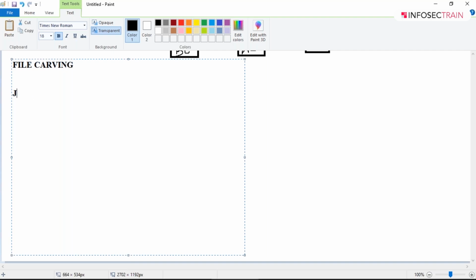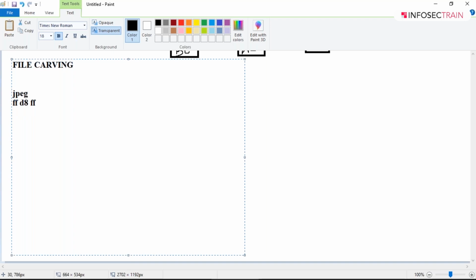You can see the hexadecimal header, or the file header, for a JPG file, always remember, is FFD8FF. The header of a JPG file always starts with FFD8FF.